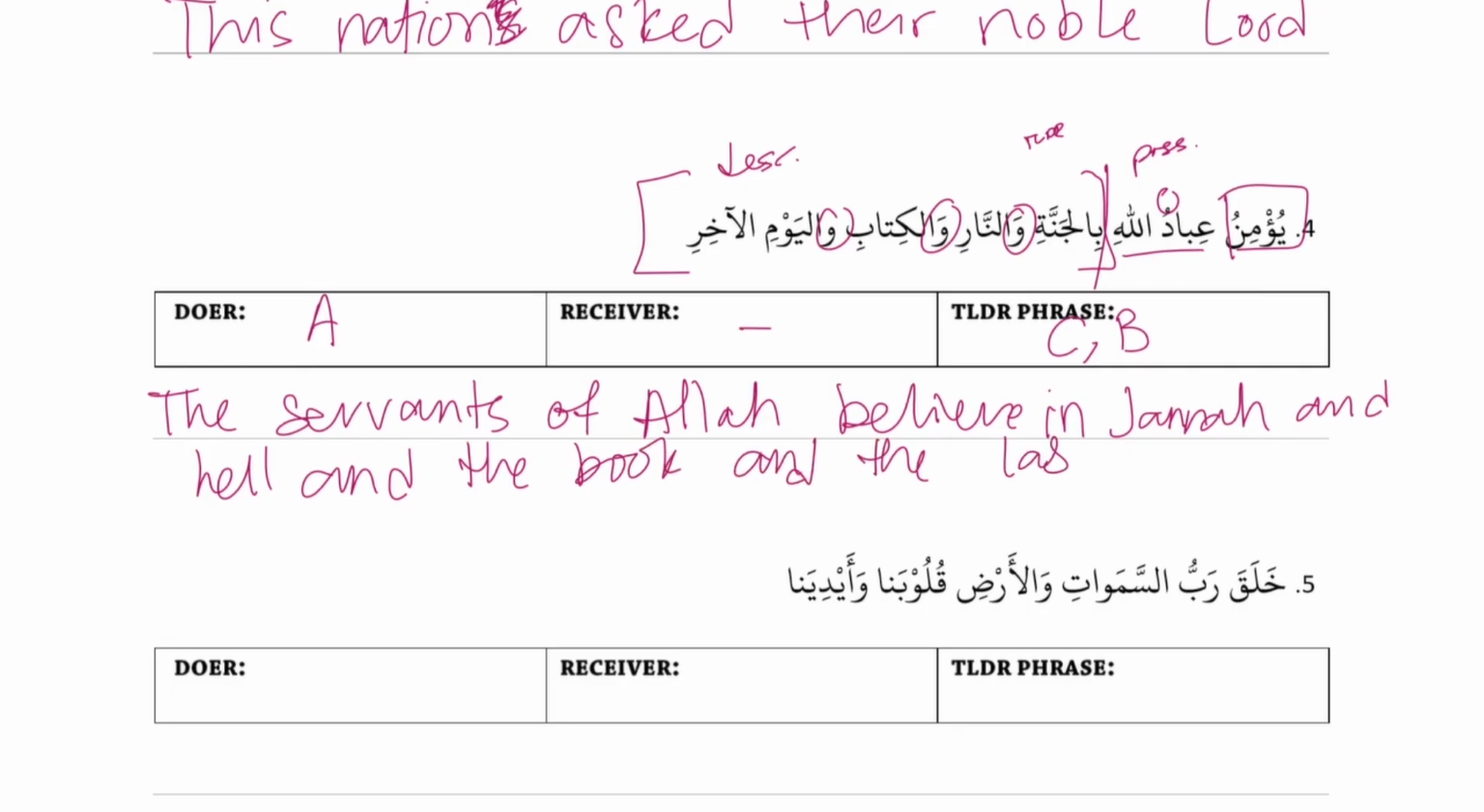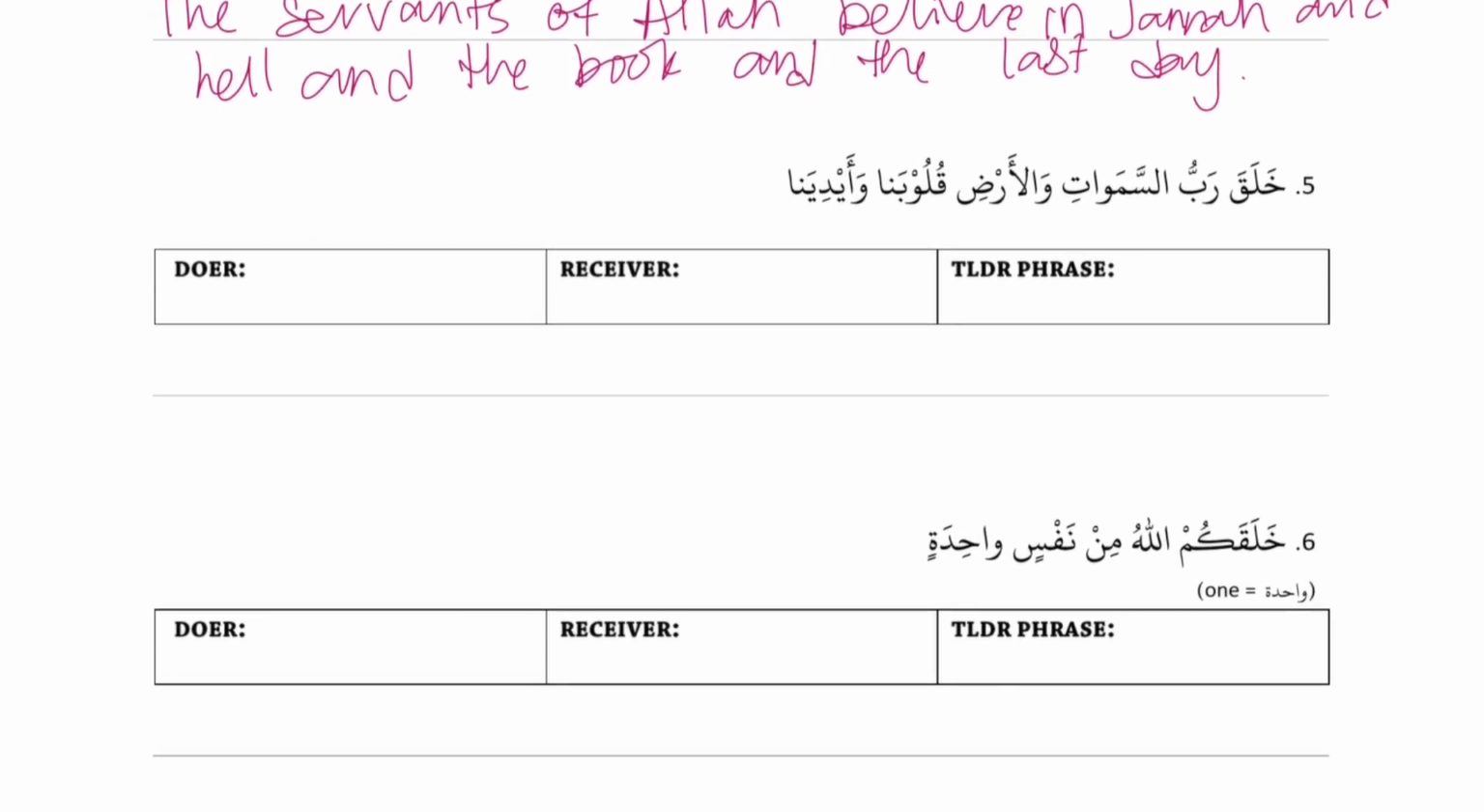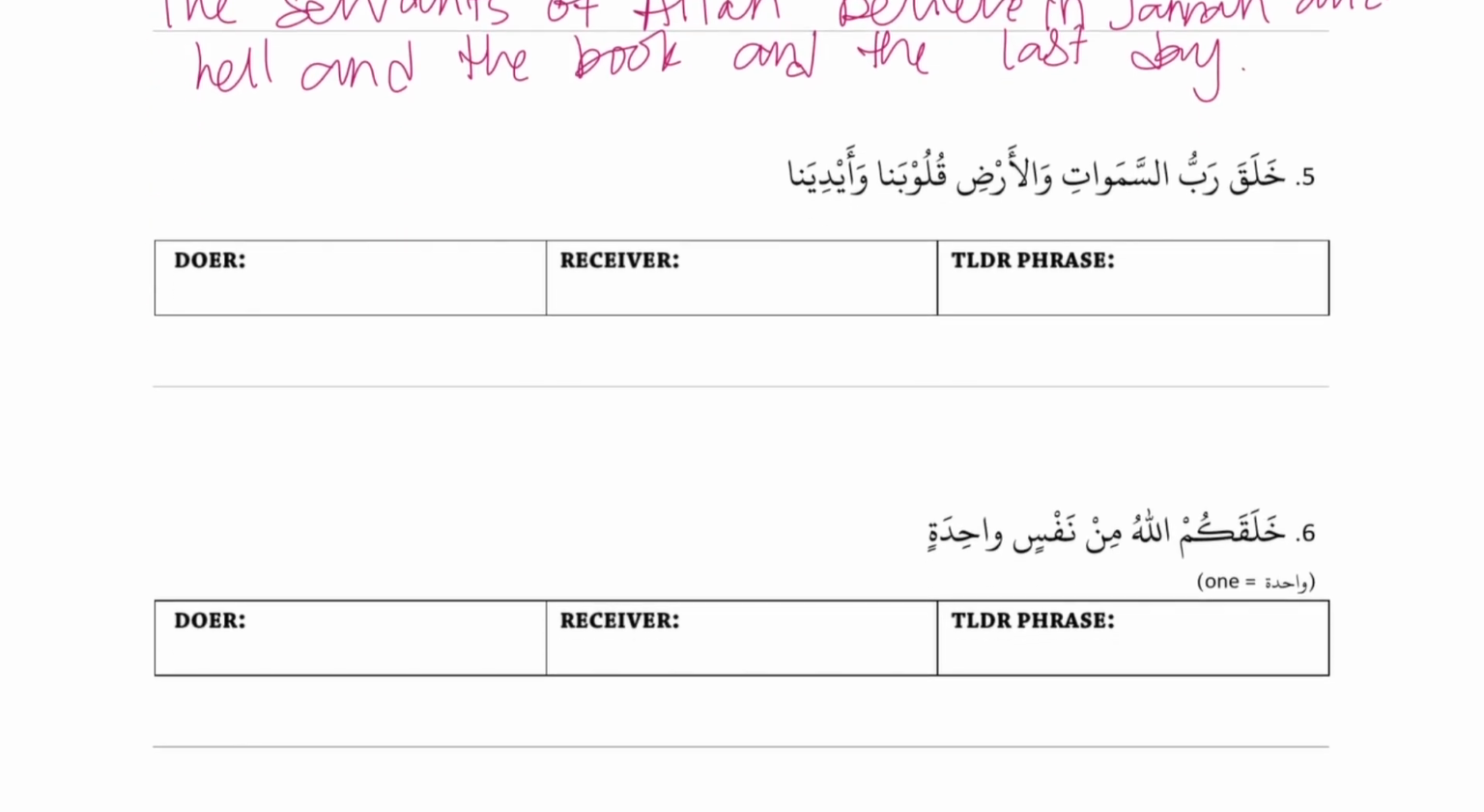Very good. Okay, number 5. خلق رب السماوات والأرض قلوبنا وأيدينا. Okay, خلق is our action because it's our first word, so we box it off. Rabbu is general, as-samawati is specific, that's possessive. As-samawati wal-arda are connected because of the waw. Al-ardi and qulub are not related because al-ardi is specific and qulub is general. So that's a break.